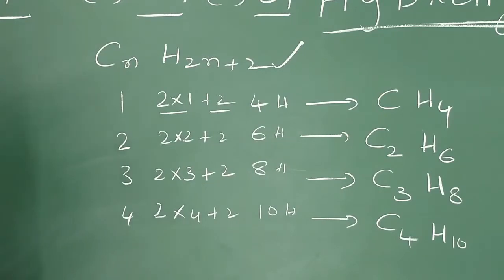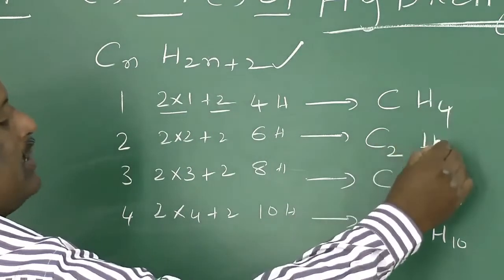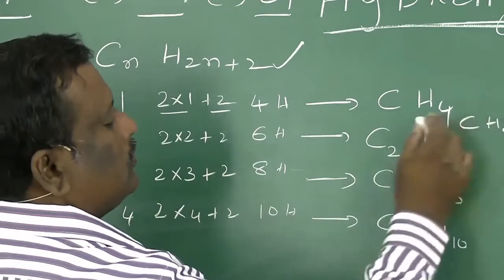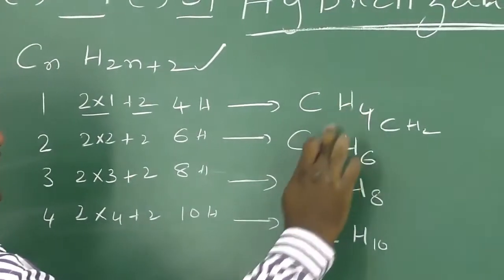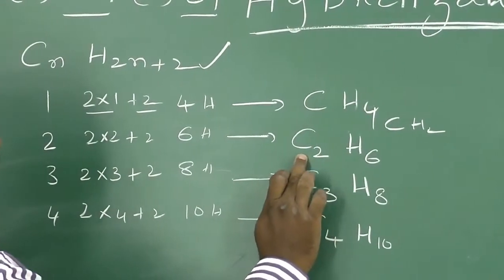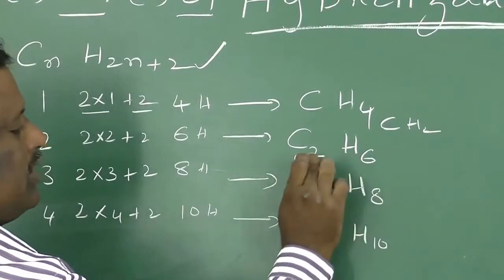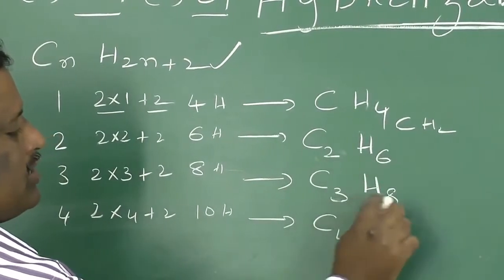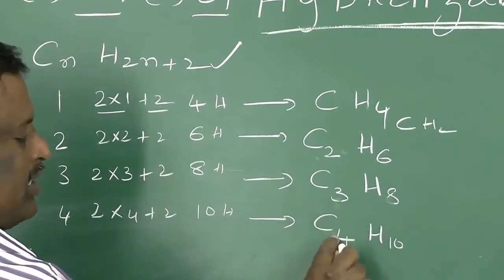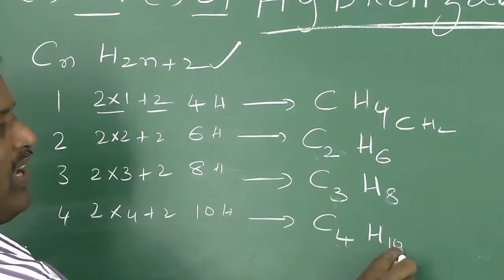Another character is, for example, this compound and this compound, the difference is CH2. That means if you add CH2 to this, you will get this compound. If you add another CH2, C3H8. Another CH2 will give the next compound, C4H10.